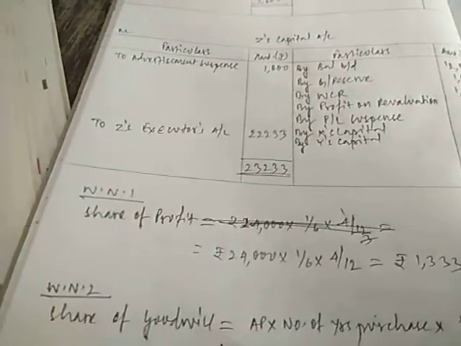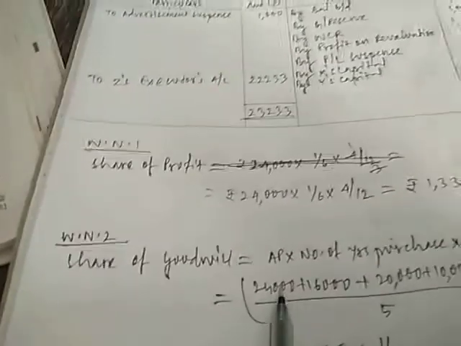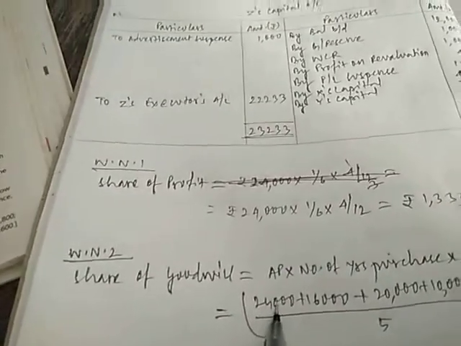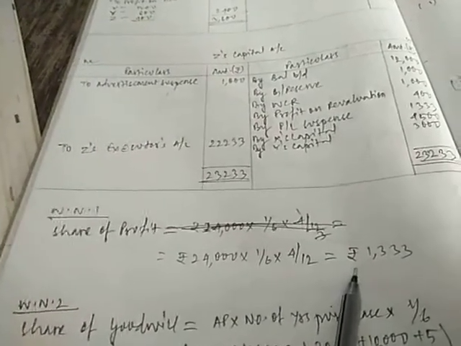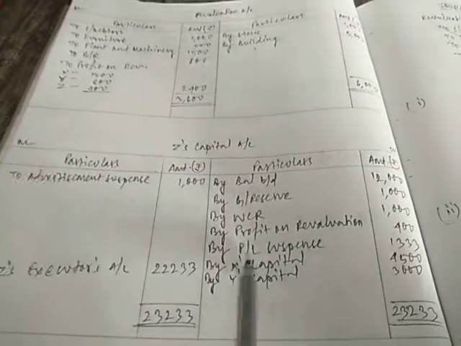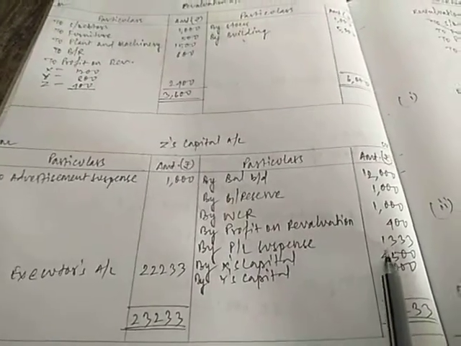Now, share of profit of the previous year. Previous year is 2017-18. In the last year, the profit was 24,000. So 24,000 into 1 by 6 is the share of Z, into 4 by 12, gives us rupees 1,333. So this will be the profit. So PL Suspense will be 1,333.